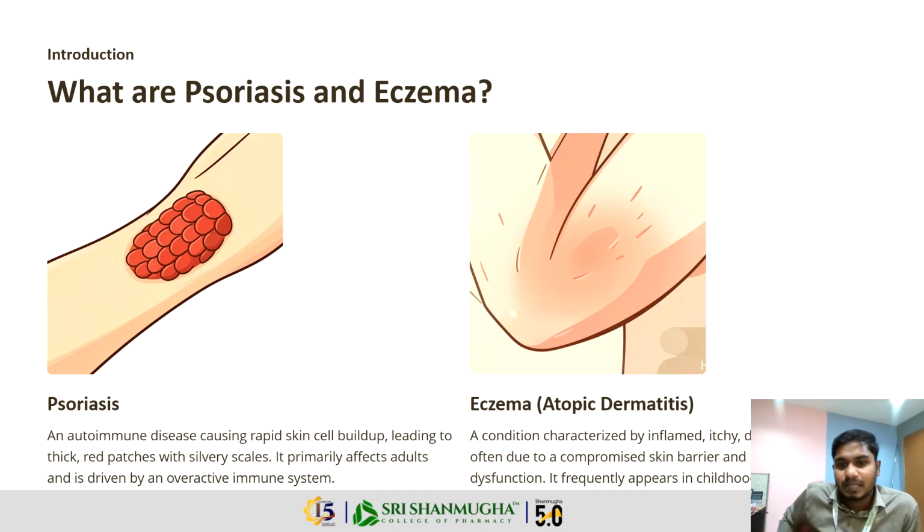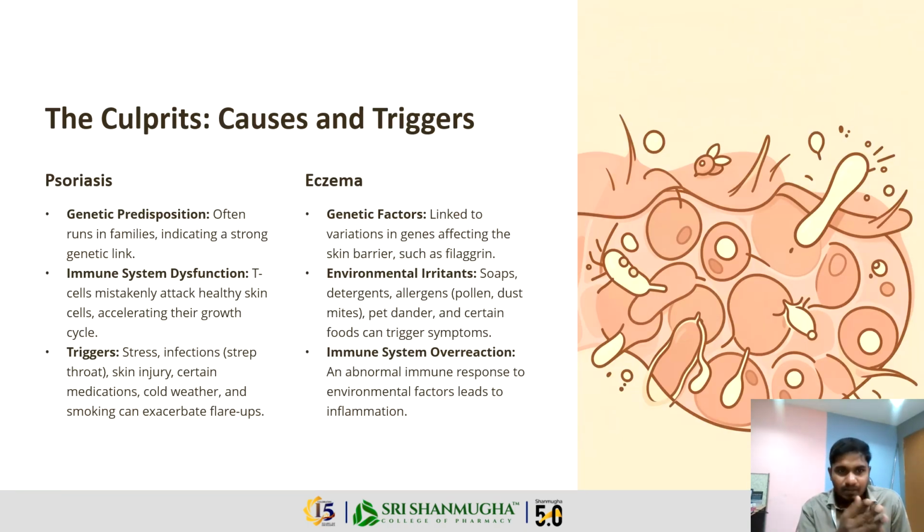Next one is eczema, also known as atopic dermatitis, a condition characterized by inflamed and itchy skin and dryness of skin, often due to a compromised skin barrier and dysfunction of the skin. It frequently appears in childhood. What are the culprits, causes and triggers?